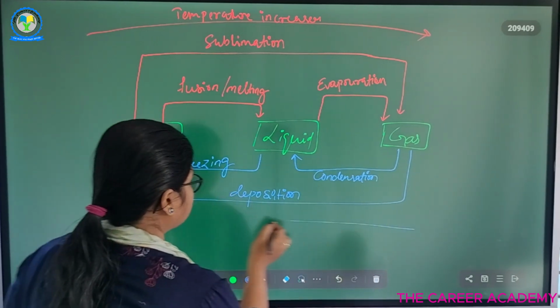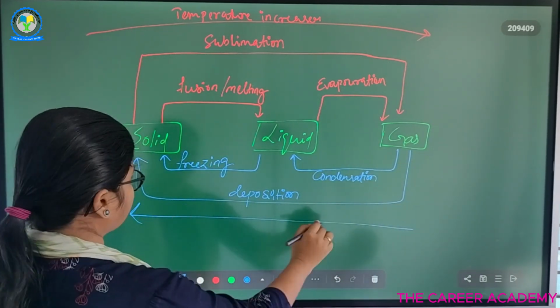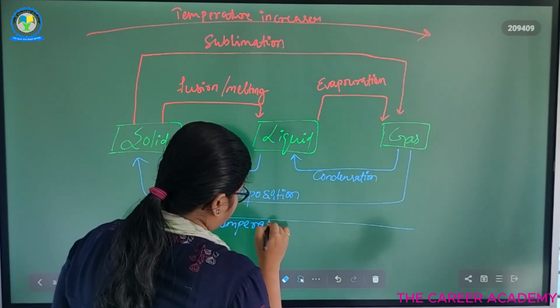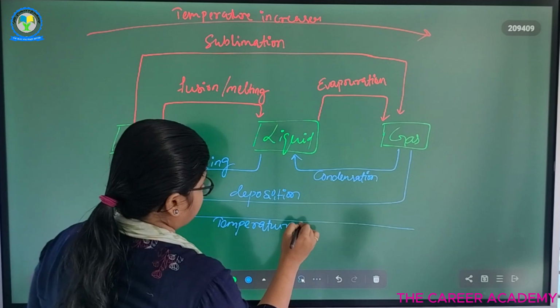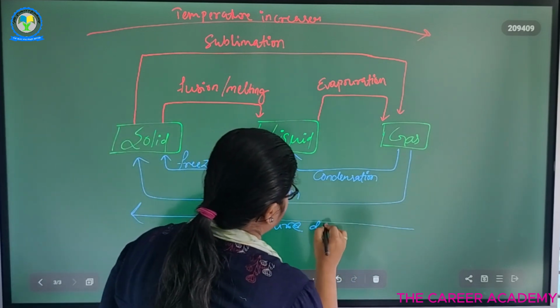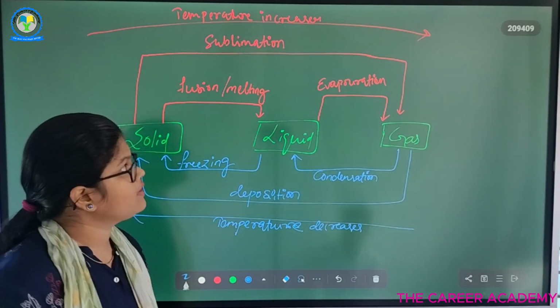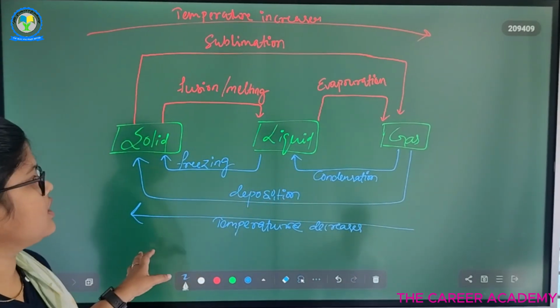Here, from gas to solid, the temperature decreases. ठीक है। This is the interconversion of states.